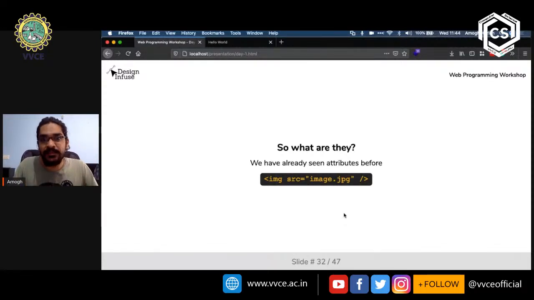And you might be wondering what these are, right? So we've already seen this before. For example, when we look at the image tag, we saw that we had that src is equal to double quotes and image.jpg, right? So that is called an attribute. This attribute lets the browser know that the image that it should display is actually image.jpg. That is in fact the image that it will display.